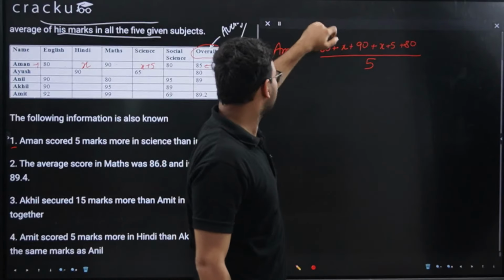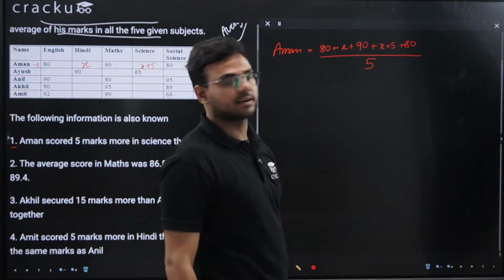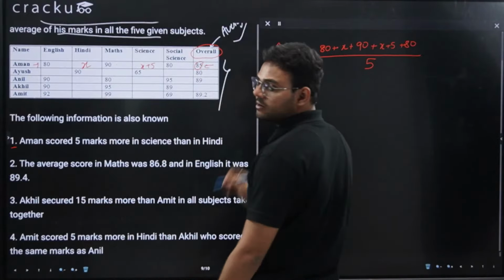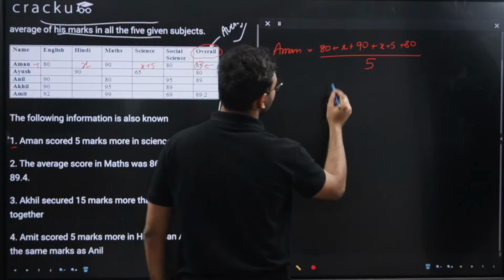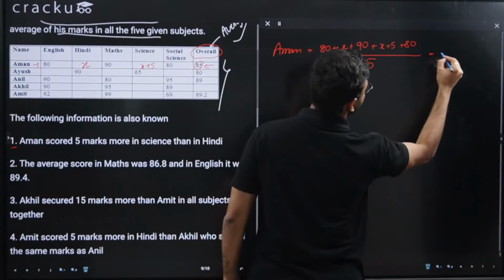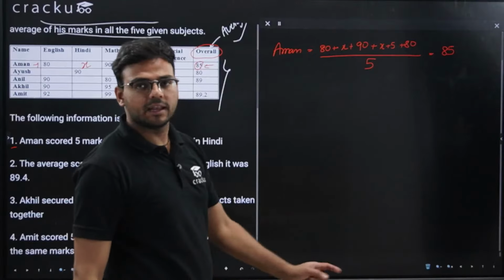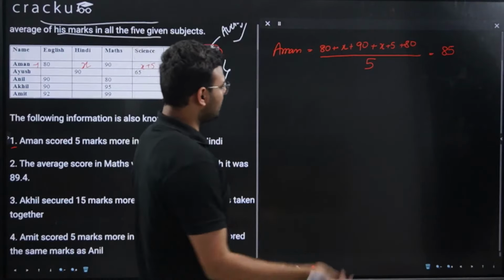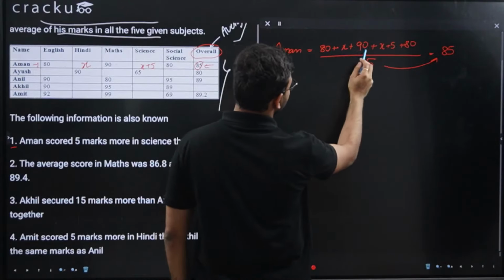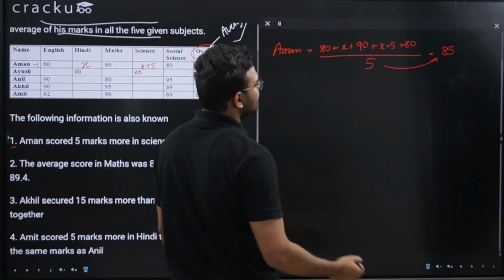So this is the sum of total marks, and if I divide by 5, I am taking the average of the scores of all 5 subjects. Now the average of scores of all 5 subjects is given as 85 for Aman. So 80 plus X plus 90 plus X plus 5 plus 80, divided by 5, is equal to 85. Now I'll take this 5 to the right hand side. So this will become 80 plus 90, which is 170. 170 plus 5 is 175, and 175 plus 80 is 255.